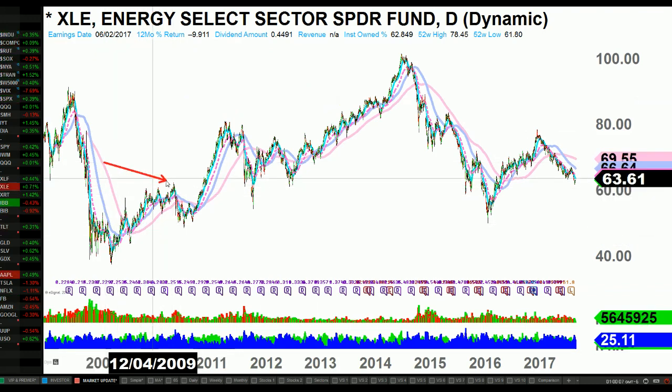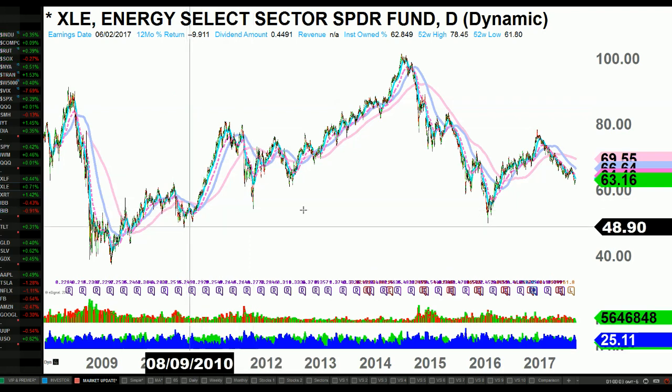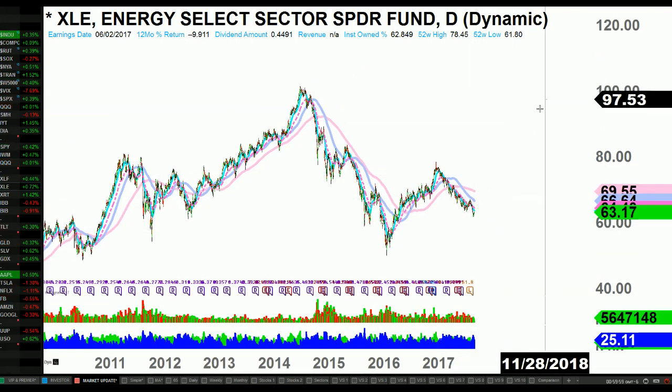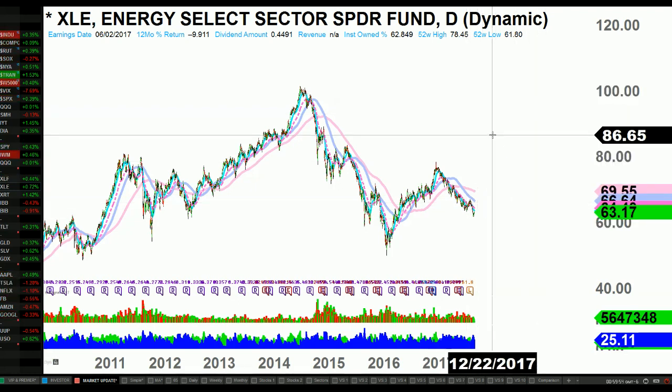Obviously, do you want to go long here? Or do you want to go long there? I think once this starts to get up, it could even make new all-time highs. So the energy sector, these beaten down stocks, right?